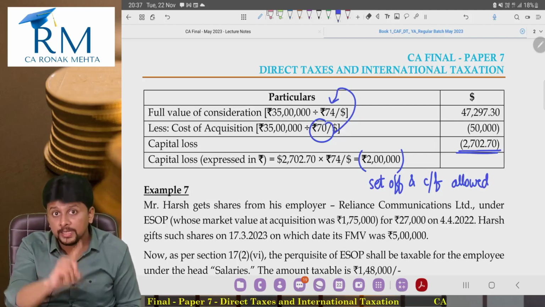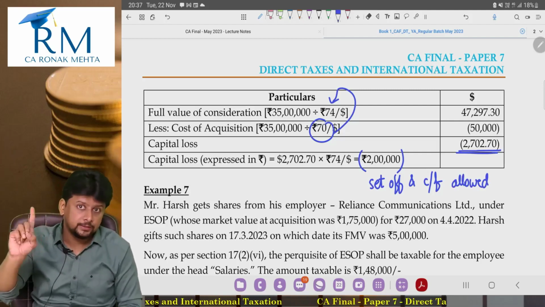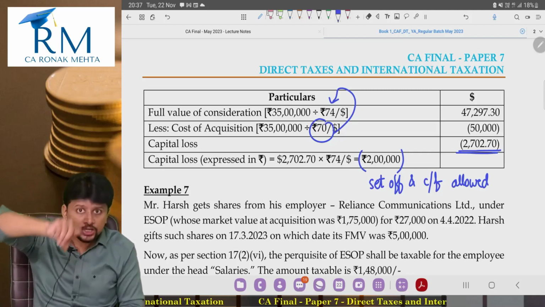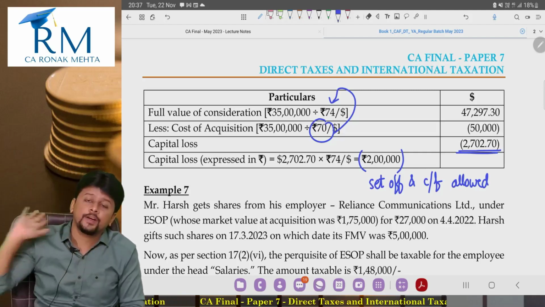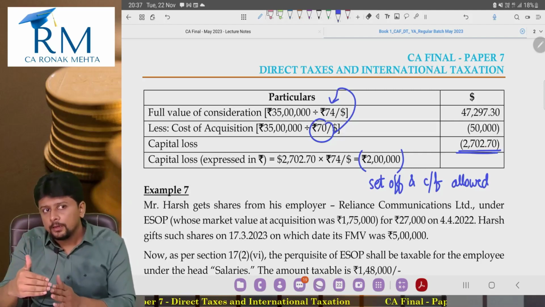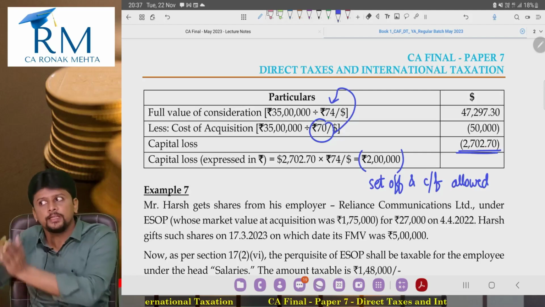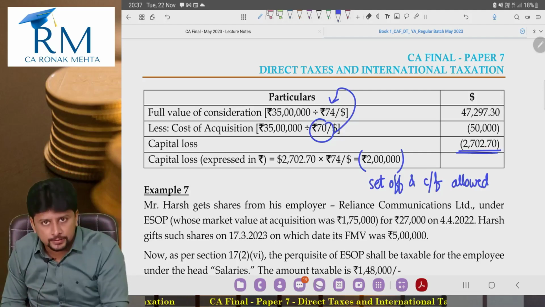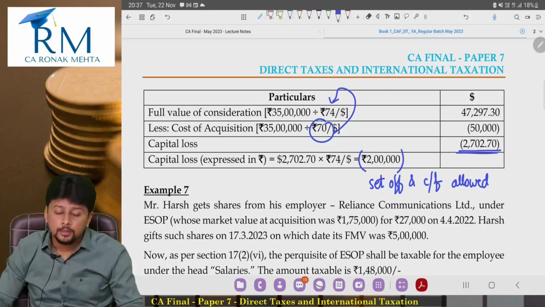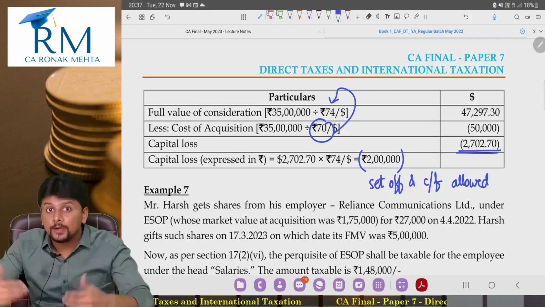If rupee appreciates, then that profit will not be taxed. If rupee depreciates, then the loss can be set off and carried forward. If the rupee appreciates and you have a premium on redemption, only the premium component will be taxed. So we have created a provision which is tilted towards the non-resident.